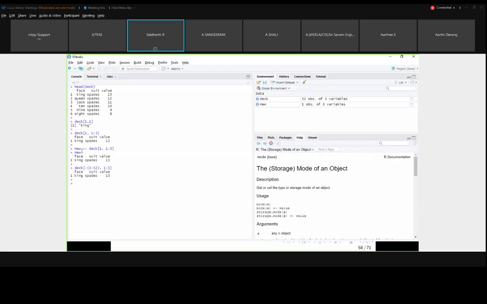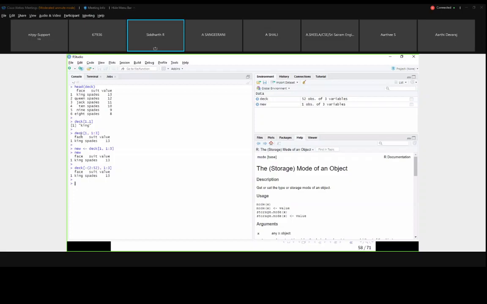Here I am just taking the new data where I am copying. So what I am telling you from this instruction is, if I am giving deck of 1 comma 1 is to 3, it won't actually create a new data frame. It will just show the output. That's all. We are not storing it anywhere.